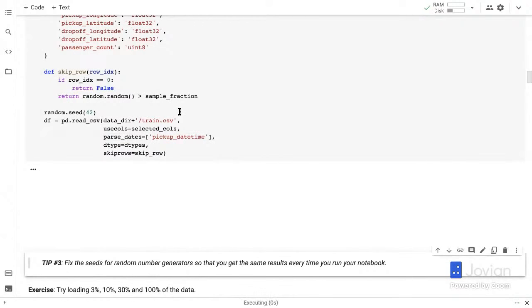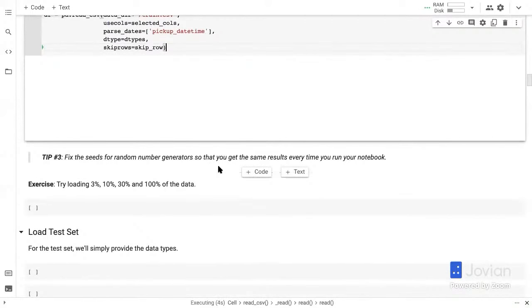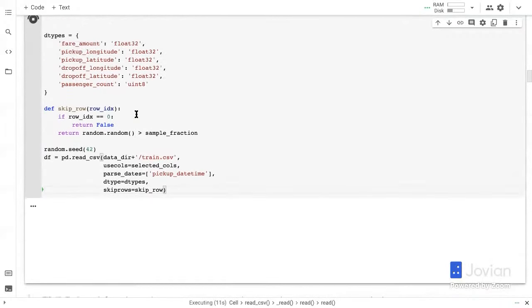And always fix the seeds for your random number generator. So that's the third tip, so that you get the same results every time you run the notebook. Otherwise, you're going to pick up a different 1% each time you run the notebook, and you're not going to be able to iterate that much.